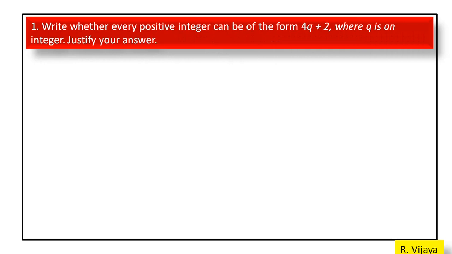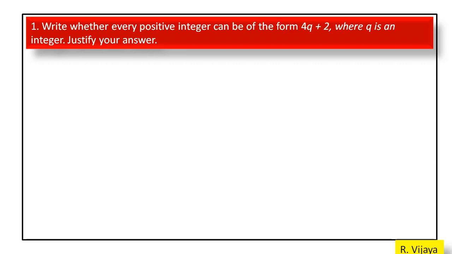Now we see the NCERT exemplar, first chapter 1.2 exercise. The first question is: write whether every positive integer can be of the form 4q plus 2 where q is an integer. Justify your answer.